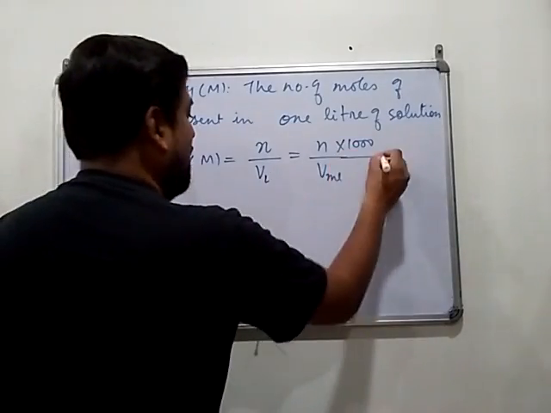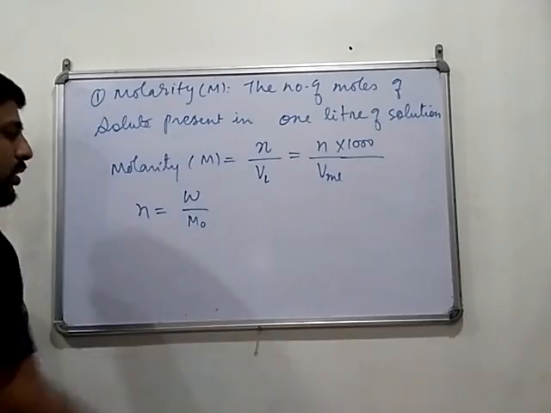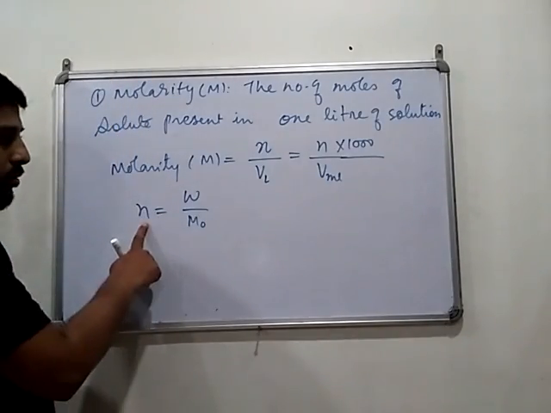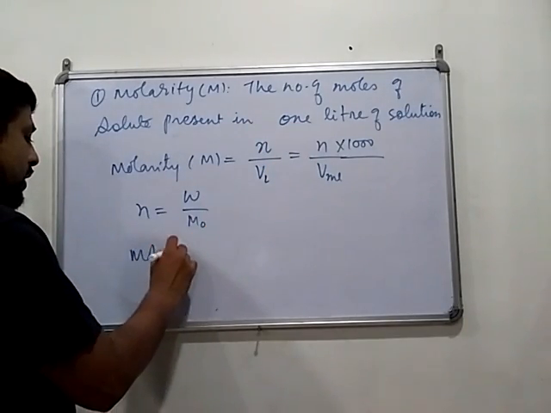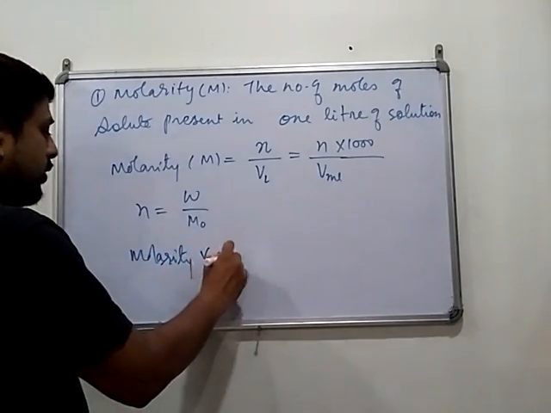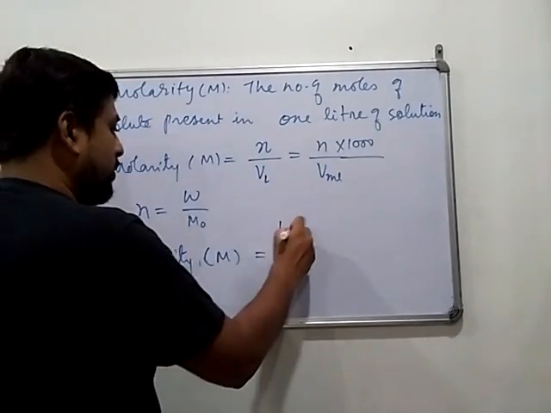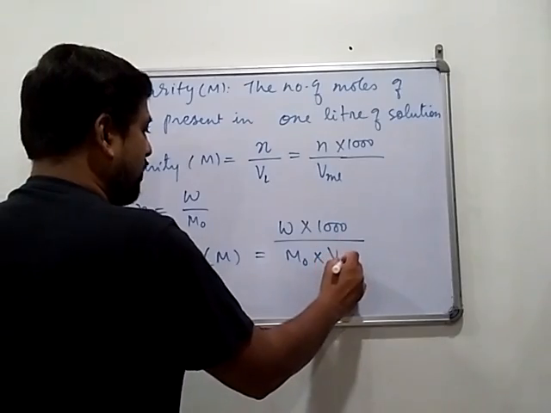Now, as we know, the number of moles is weight upon molar mass. So we can substitute this value of n here. Then molarity M equals W into 1000 divided by M naught into volume in ml.